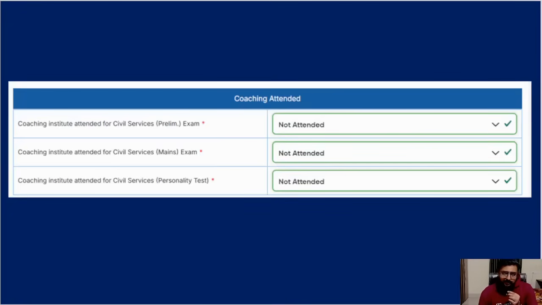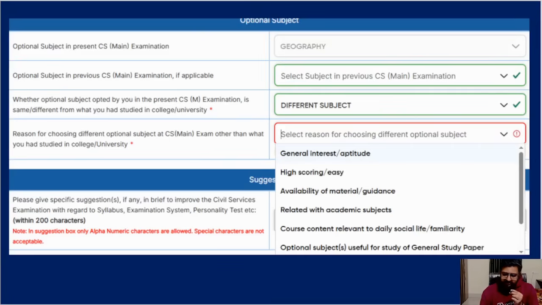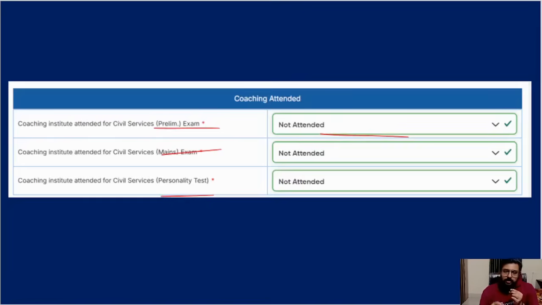After that, the coaching. Have you attended coaching for prelims? Have you attended coaching for mains? Here I thought you have to actually type your institute name, but luckily that is not there. Instead, a drop down will come where they ask whether it is a private coaching institute, a government coaching institute, self-study, or no coaching. I know most of you will put no coaching only, because I don't think everybody will put coaching details here. That is also very interesting, I found, and it's starred. You have to mandatorily answer it.